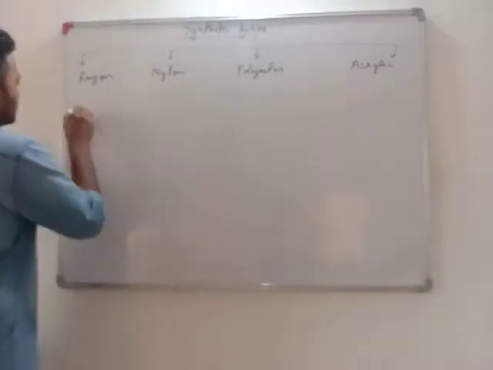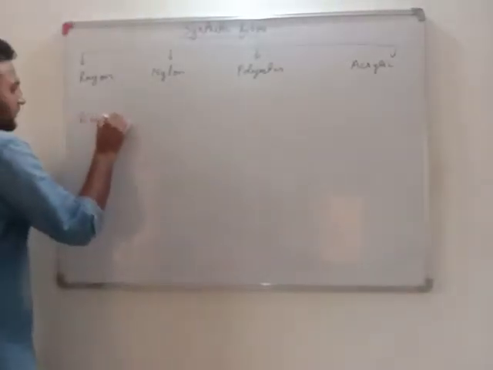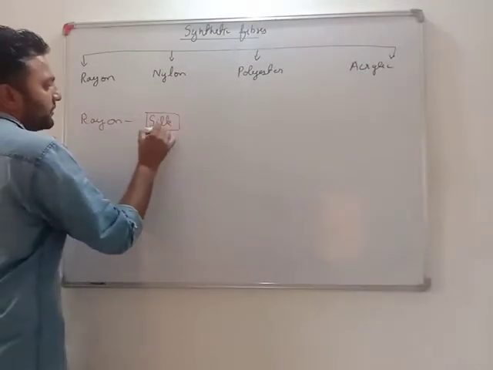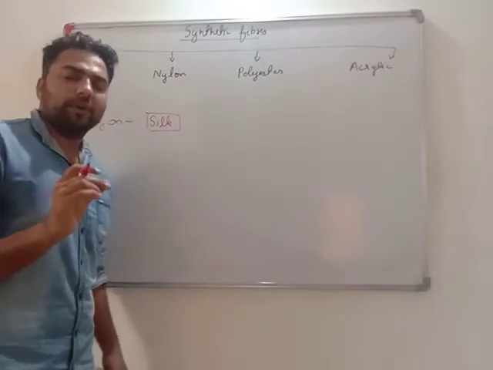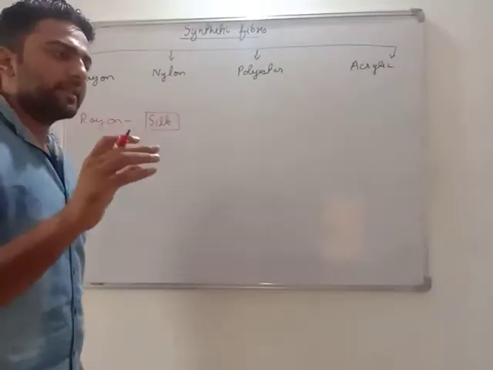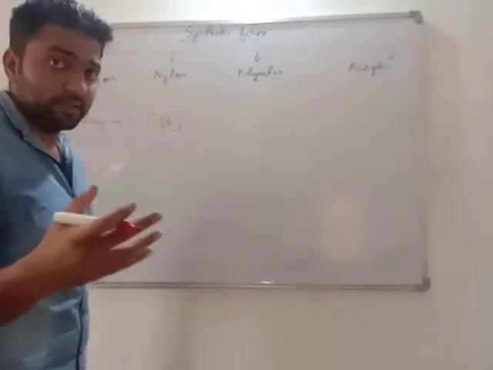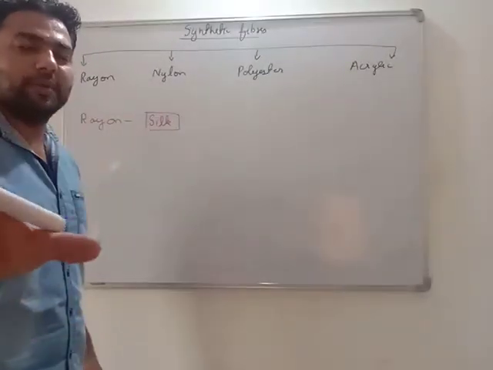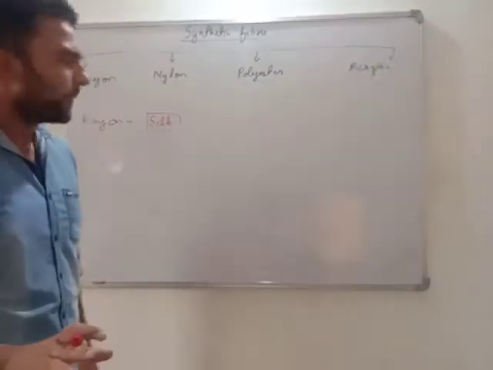So okay, now we'll start our first synthetic fiber, that is rayon. Actually, silk is a natural fiber which is one of the costliest natural fibers. Silk, we get silk sarees. Silk sarees are the costliest. 16,000, 20,000. They are not less than 10,000. Pure silk material will not get less than 10,000.